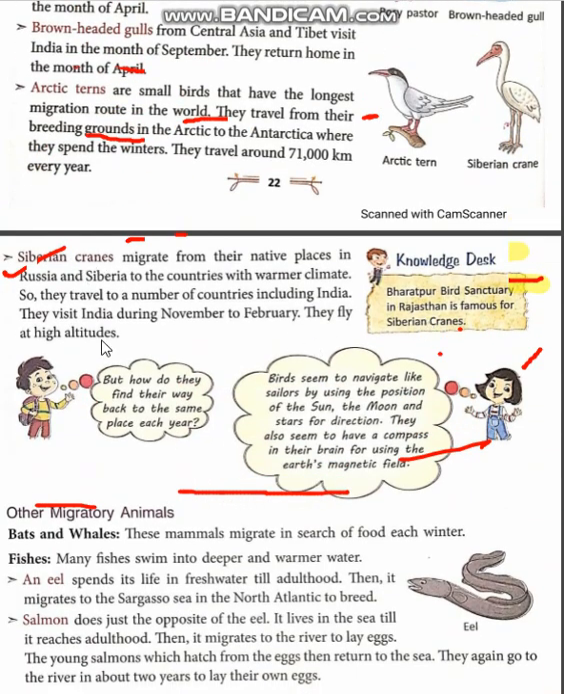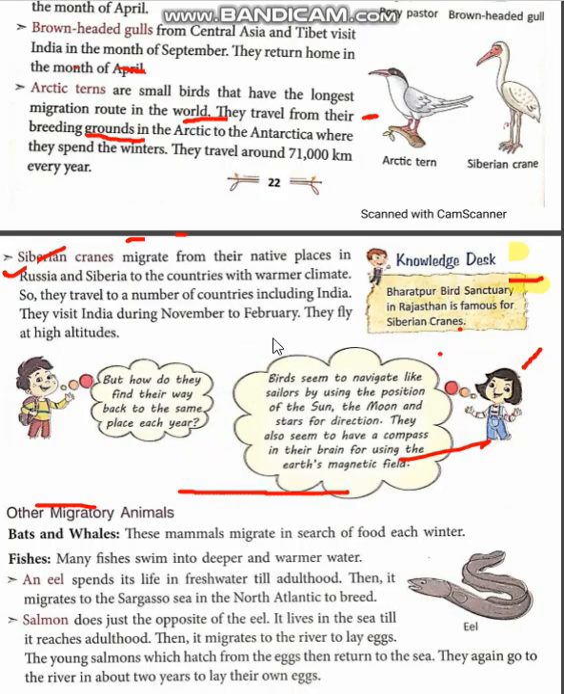Siberian crane migrates from its native place in Russia and Siberia to countries with warmer climate. So by learning about these birds, we get to know all the birds are moving from one place to other places for better conditions. Now the question arises, how do animals find their way back? How are they able to find their way when they are going back to their country?